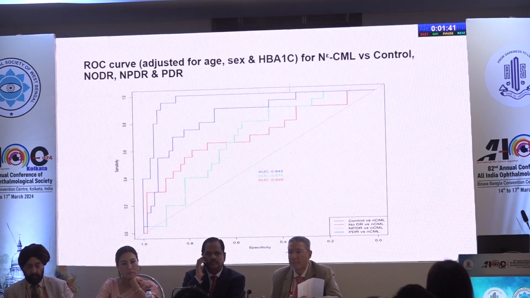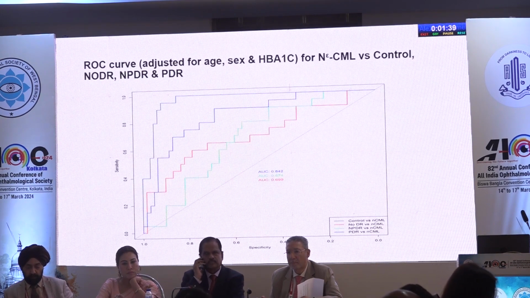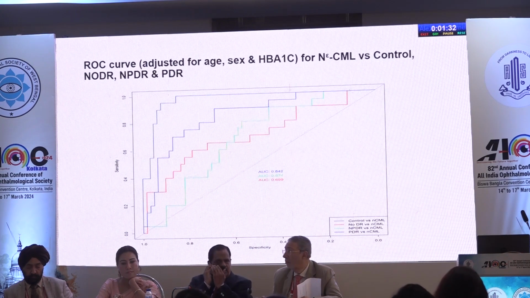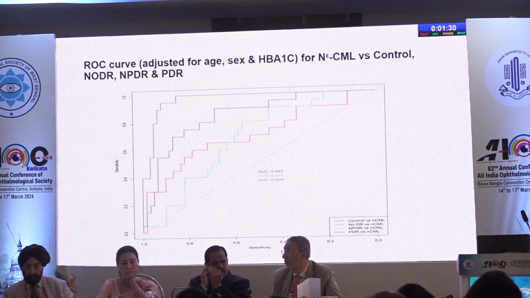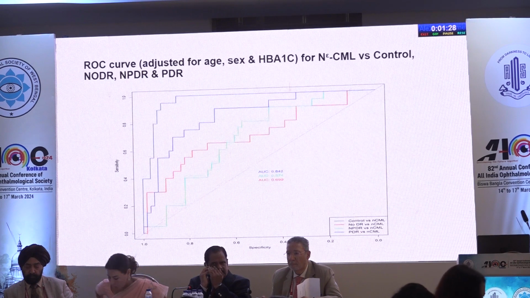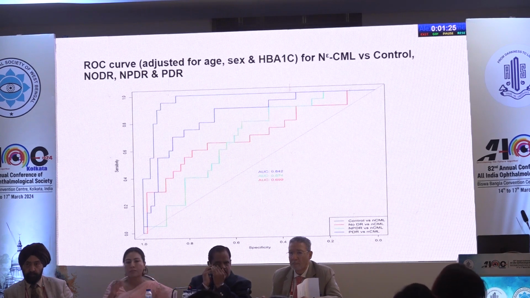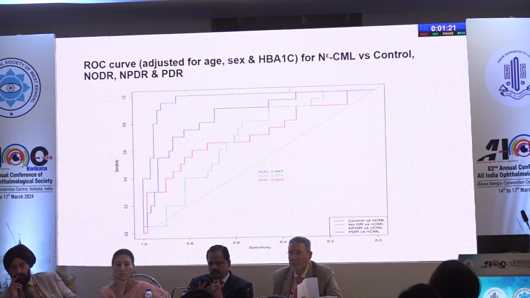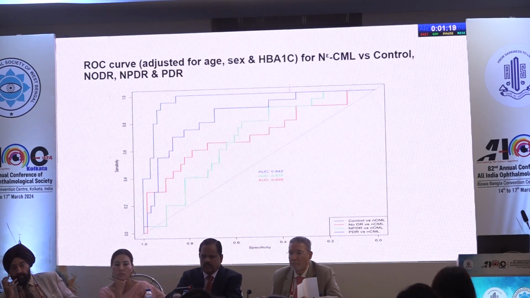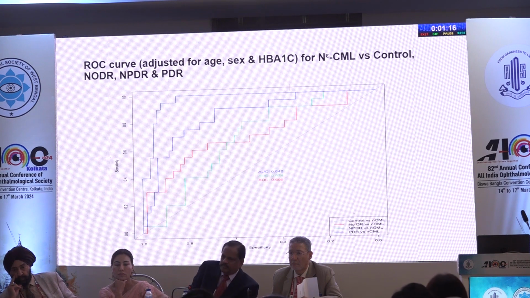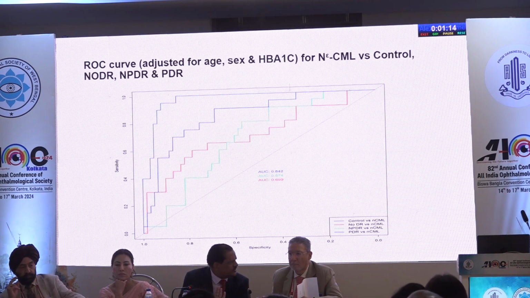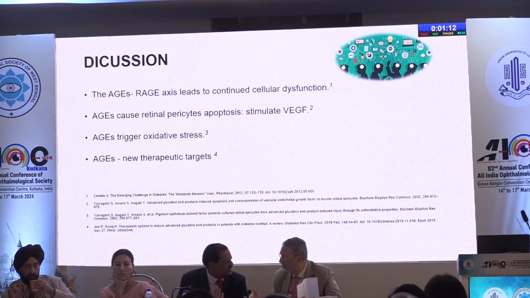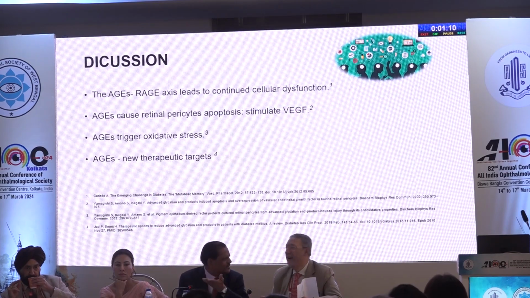We have plotted a ROC curve adjusted for age, sex, and HbA1c, and we found that the area under the curve came out to be 0.842, which is good, because 0.8 to 0.9 values are considered good for ROC curve analysis. We can also see that the blue line is the PDR line, and it is away from the 45-degree axis and more towards the y-axis, that is for sensitivity. And thus, this is a very good diagnostic tool for dichotomous findings, that is yes or no, whether the disease is present or not.